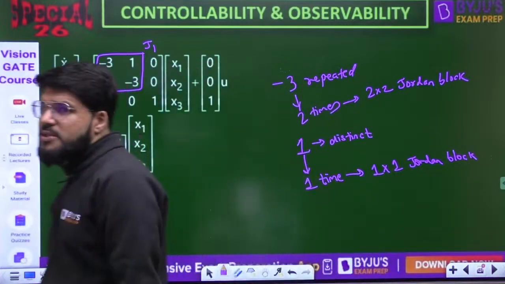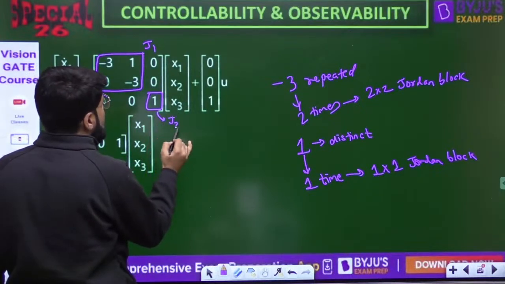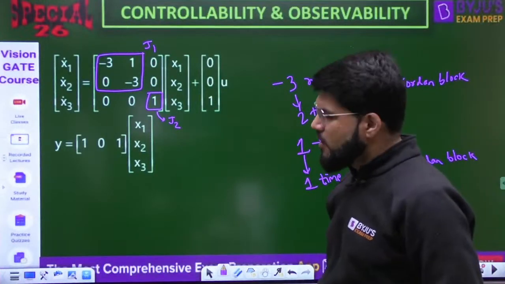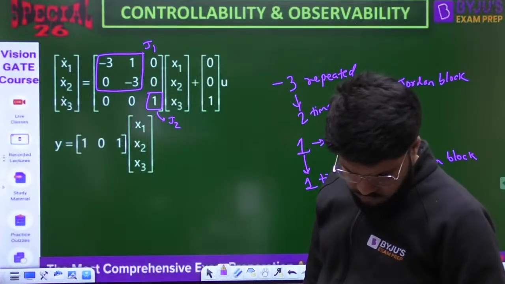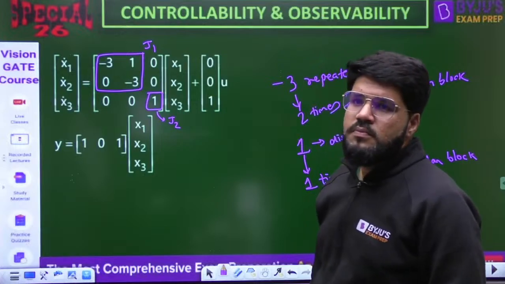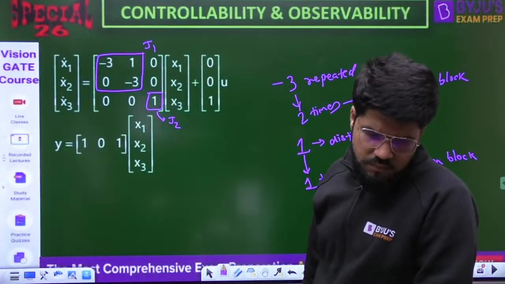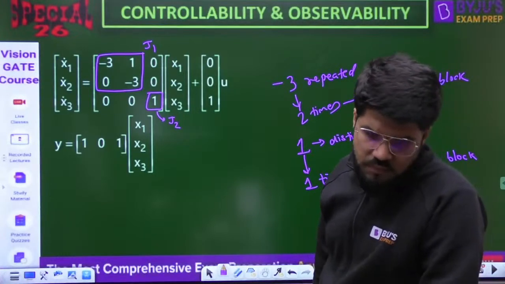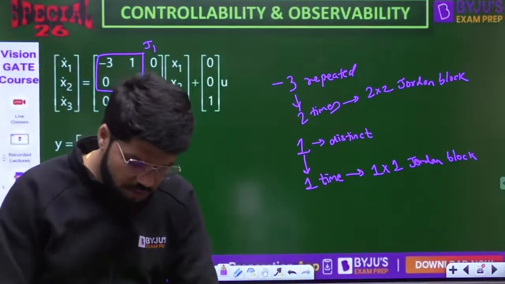Because it is coming only 1 time, it will be packed in a 1x1 Jordan block. Okay, here it is. This is going to be packed in this 1x1 Jordan block, and that is J2. Clear?